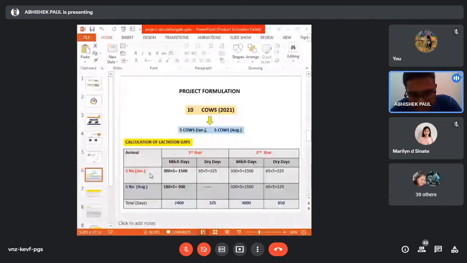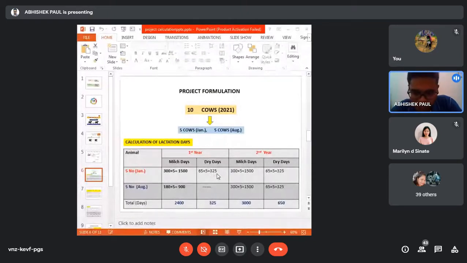For the first batch, purchased in January, the milch days for the first year are 300 into 5. We are assuming the standard lactation is 300 days. You can assume 305 days also, no problem, but for now I am assuming 300 days. So 300 into 5 is 1500 days. For dry days, I am assuming 65 into 5, which is 325 dry days, for the first batch, first year.